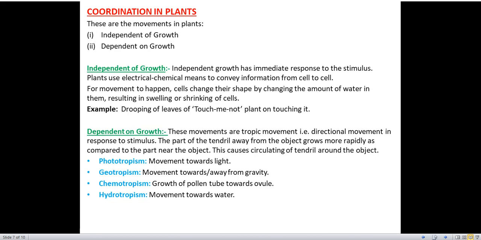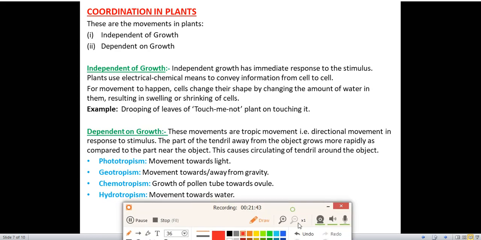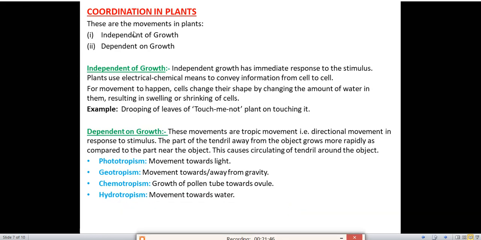Now we'll start with coordination in plants. These are the movements in the plants. Two types of movements are shown by the plant: independent of growth and dependent on growth. First we'll see what is independent of growth. Independent of growth means it is not dependent on growth, and has immediate response to the stimulus. Plants use electrical chemical means to convey information from cell to cell. Which medium do they use? Electrical chemical medium to send their messages from one cell to the other cell.